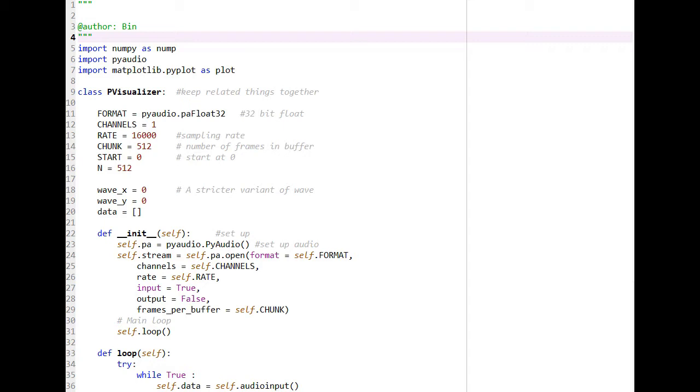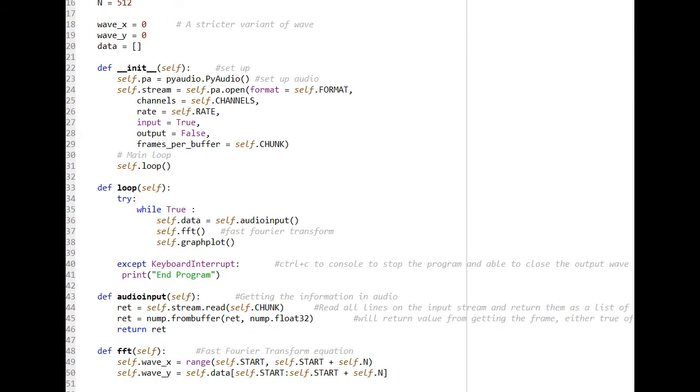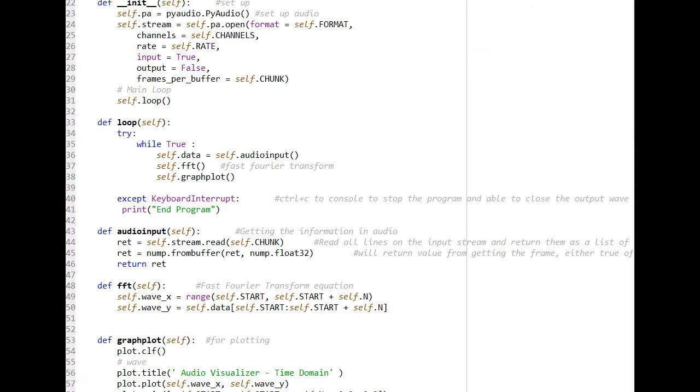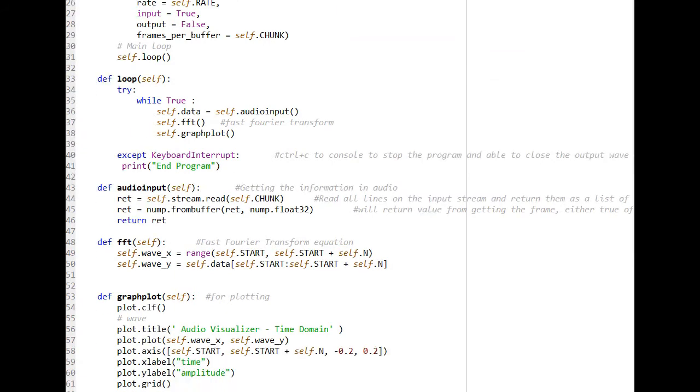And as you can see, there's a class in here. We use class because some of the Python code suggested that if your project is a real-time like ours, you should use class. And in this class, it has different functions: the init, loop, audio input, FFT, which is the fast Fourier transform, and the graph plot.